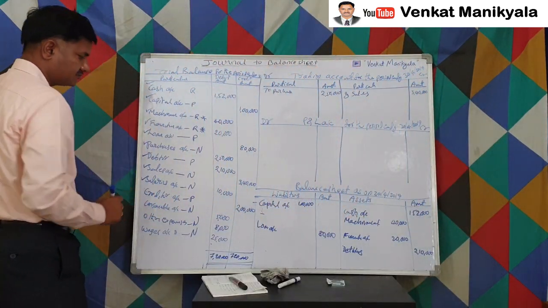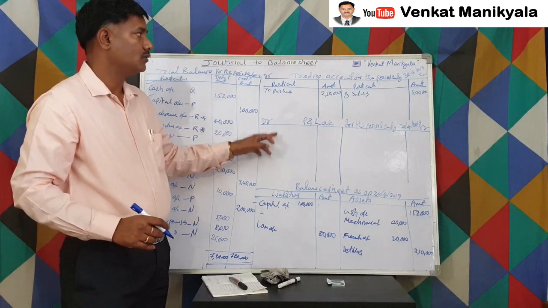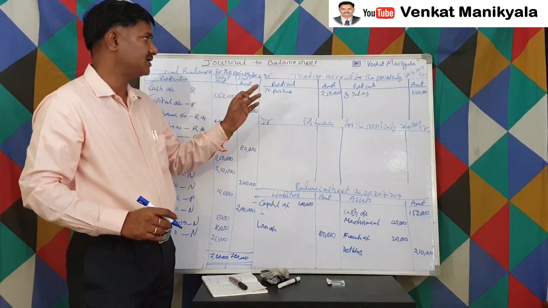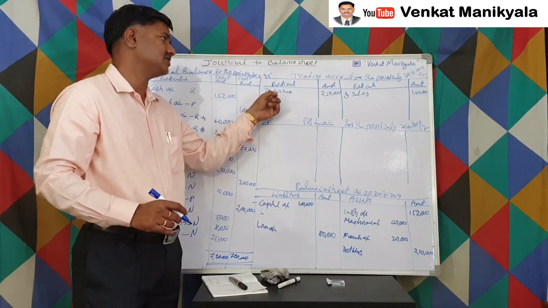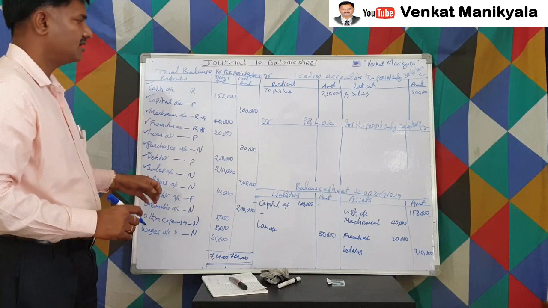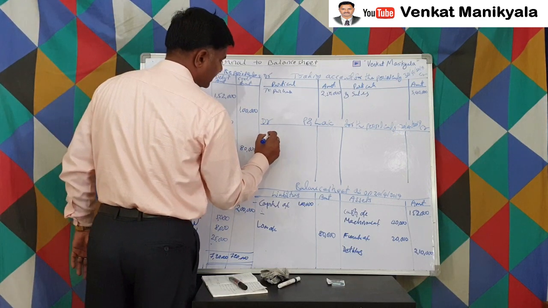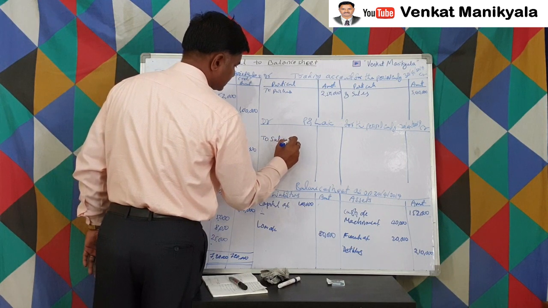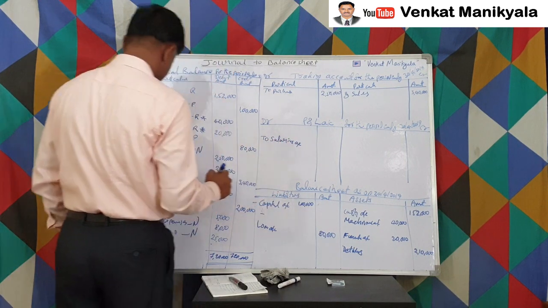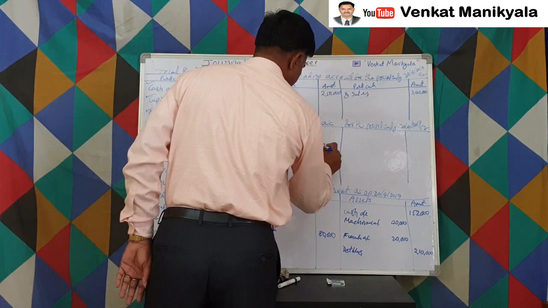Salaries we have 10,000. This is an expense, and only expenses related to trading activity are supposed to be written in the trading account. Salaries are general, so that's the reason we have to write them in the P&L account. To salaries account, how much? 10,000 in debit.